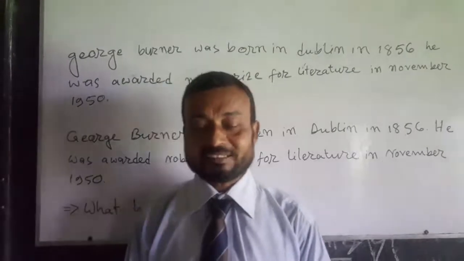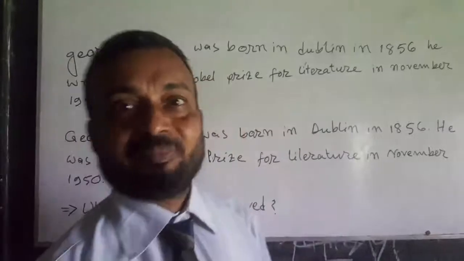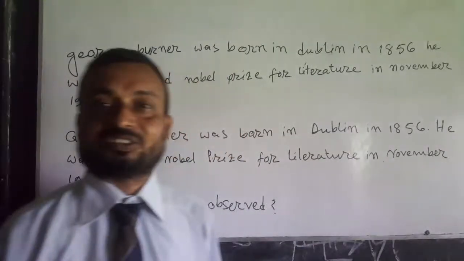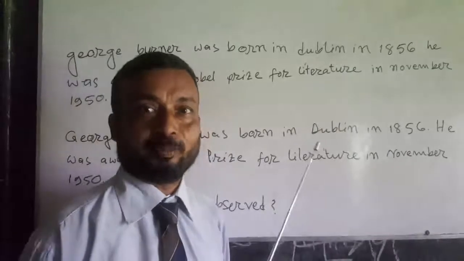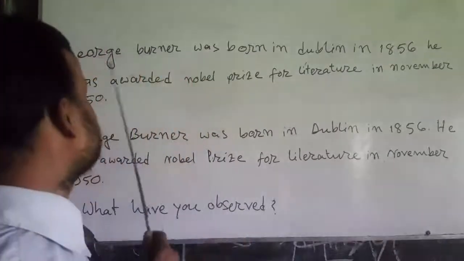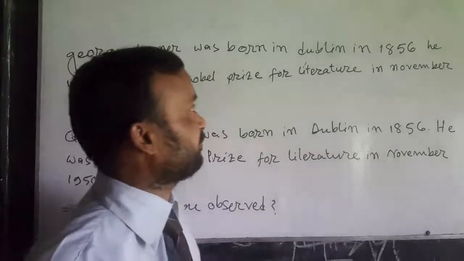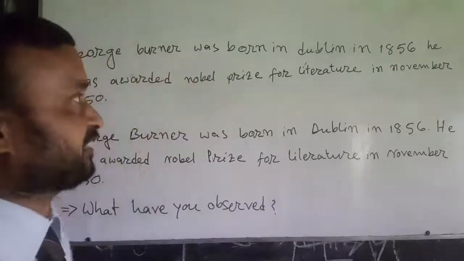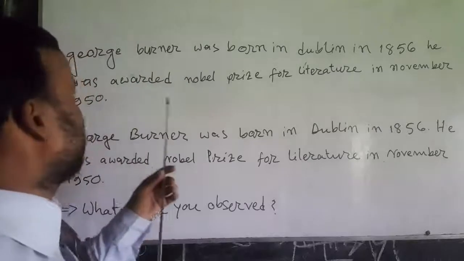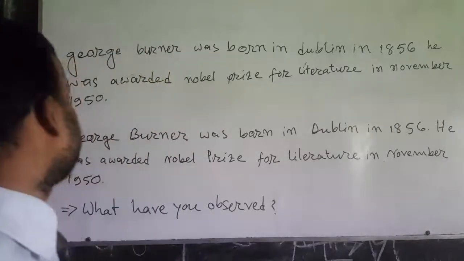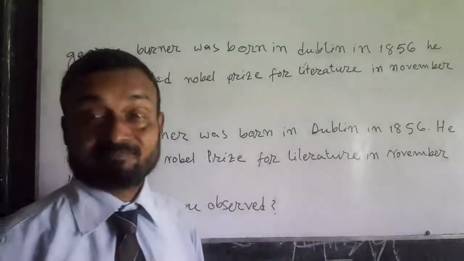My dear students, in the meantime you saw that there is something written on the whiteboard. First was: George Bernard was born in Dublin in 1856. He was awarded the Nobel Prize for Literature in November 1950.